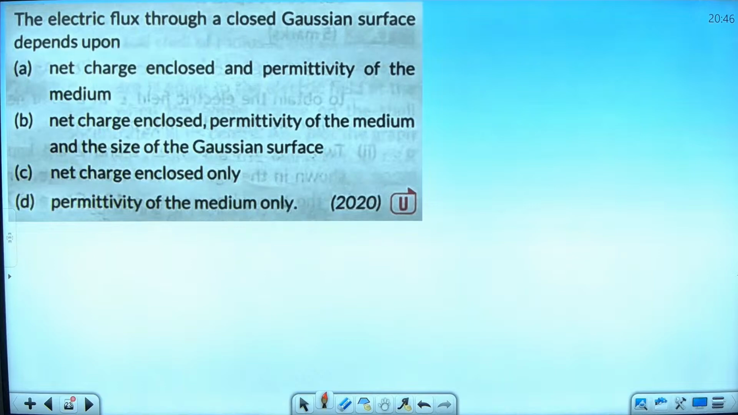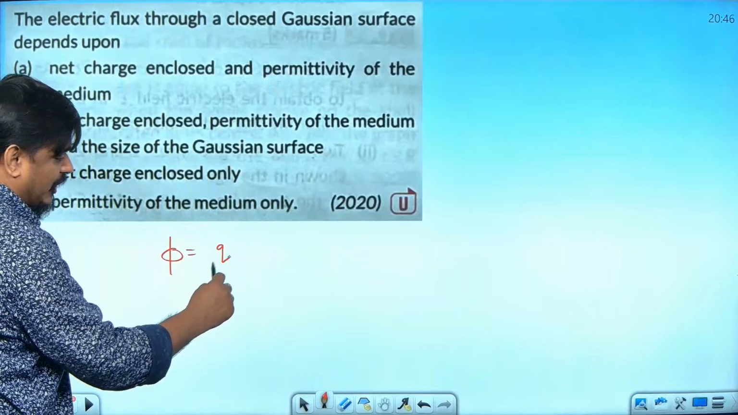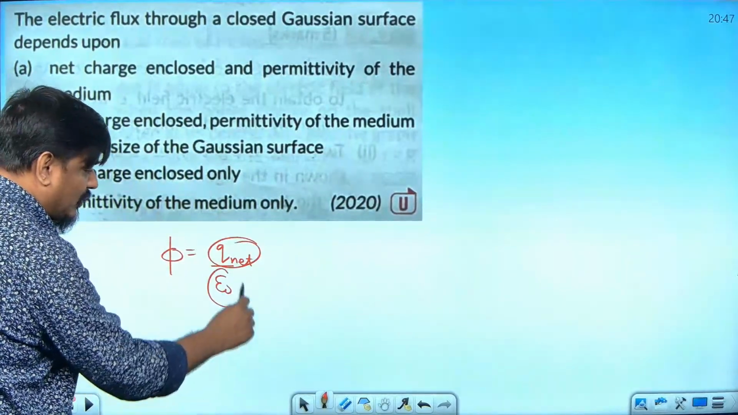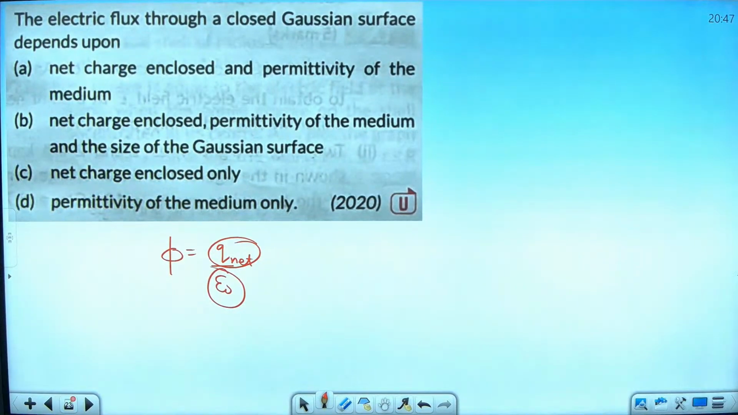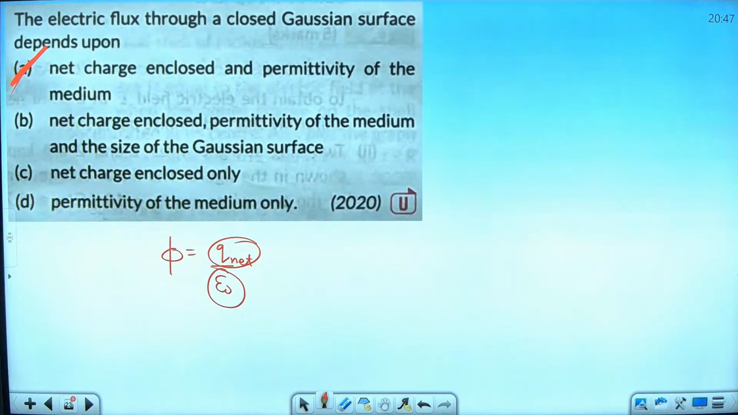What is the formula here? Phi is equal to Q by epsilon naught, am I right? So Q net also, and what about this? Also right. So what is the answer? Okay. It has come in the 2020 board paper. Next question you see.